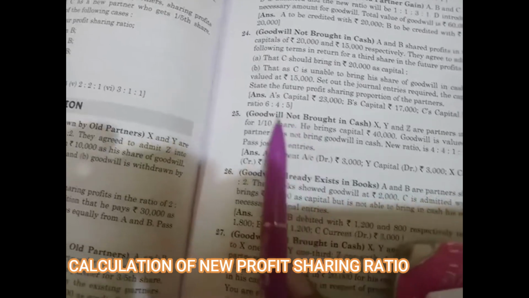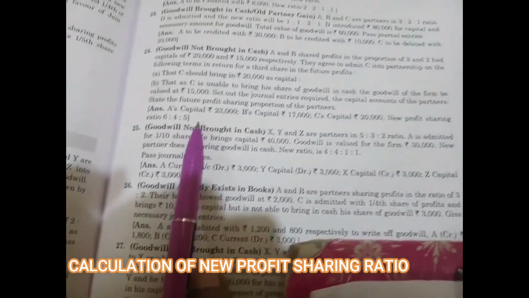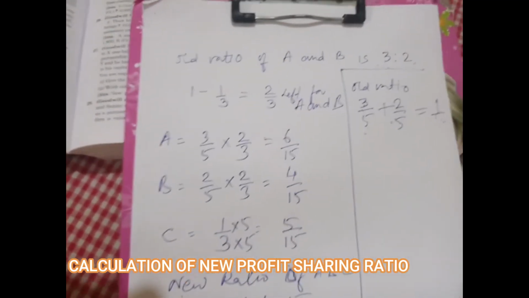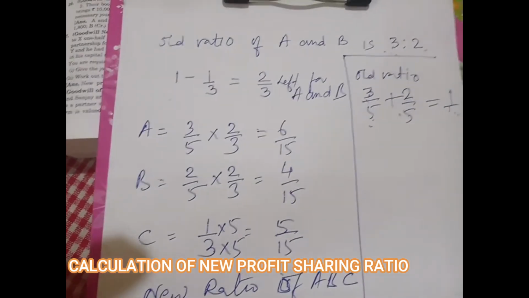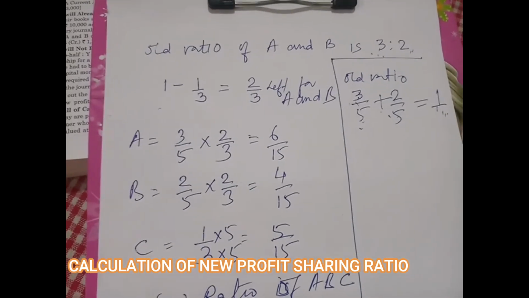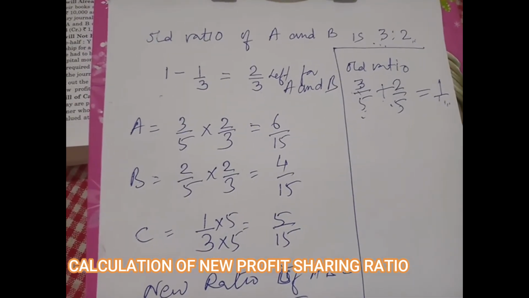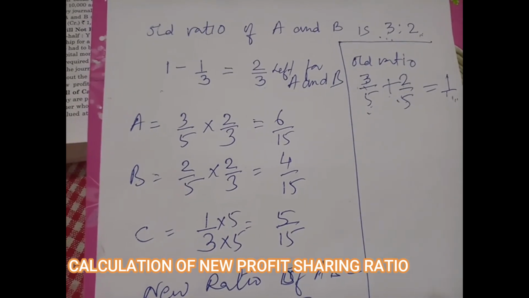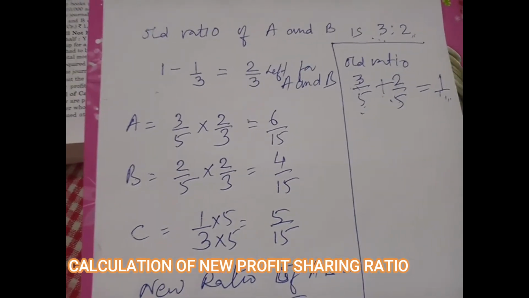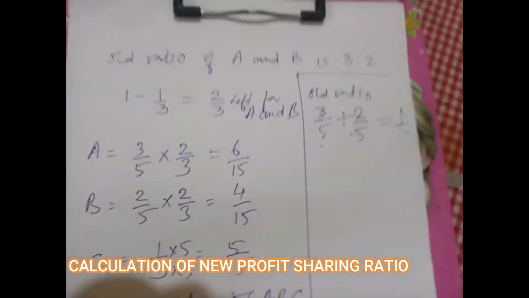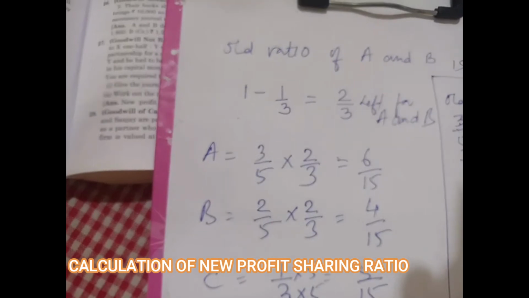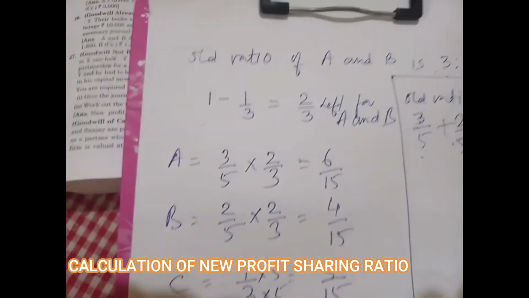So that is given here, 6:4:5, the new ratio. So see the calculation here, how it is done. Old ratio of A and B is 3:2. It is not disturbed; nothing is said about it, only C's share is given. So 1 minus 1/3 is 2/3 left for A and B. You have to assume the total as 1. Why are we assuming? Because the old ratio is 3:2, and 3/5 plus 2/5 is 1.